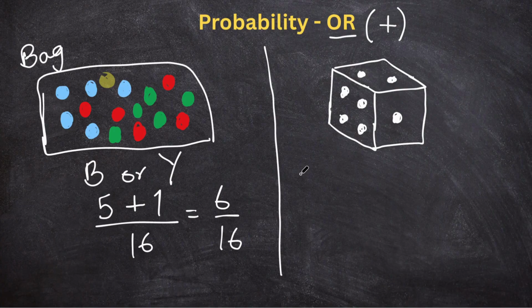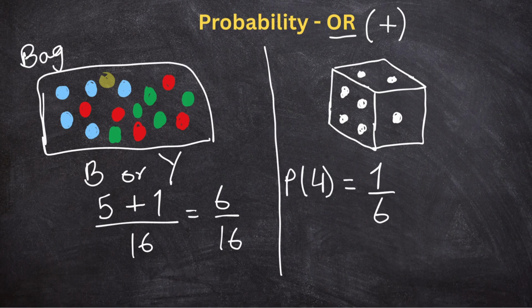And let's see some more examples on the dice, right? So for example, here's a normal standard dice. I hope you know what a dice is, right? And let's say if I was to ask you what is the probability of getting a 4? Probability of getting a 4 is 4 over 6, right? No, wrong. Because you remember, we discussed this in the last video. There is only one number 4 on the dice, so it will be 1 over 6, not 4 over 6. Remember that, it's a very critical point.